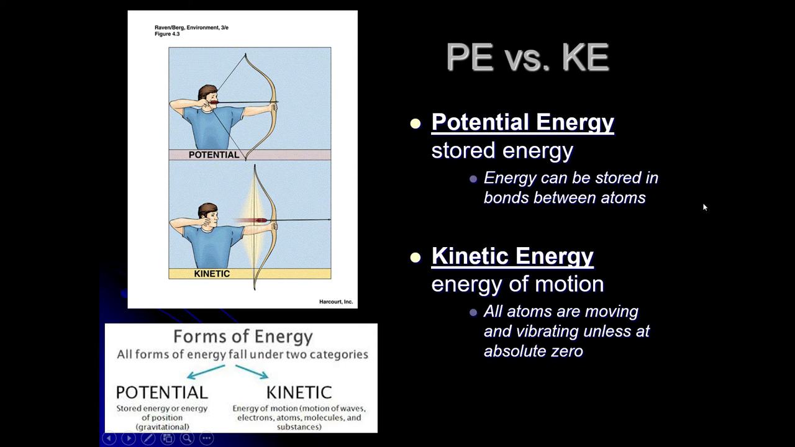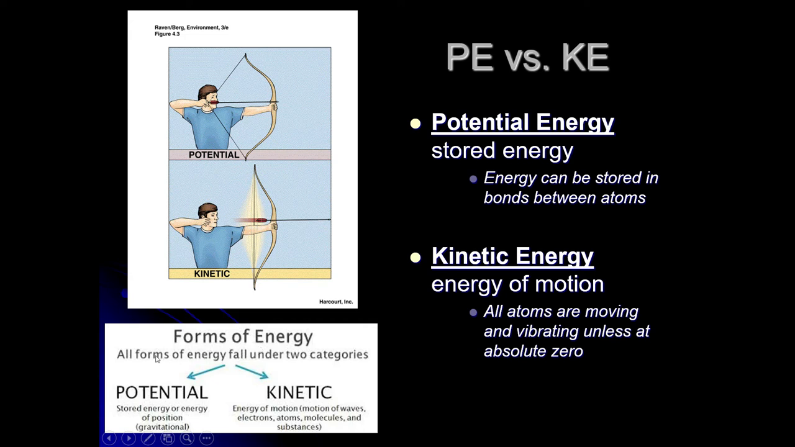Potential energy is stored energy. It's energy stored in the bonds between atoms. It's also called energy of position. Notice the bowman has his arm with the bowstring back. That's potential. Once he releases it, it becomes kinetic energy, which is energy in motion. All atoms are moving and vibrating unless they're at absolute zero.